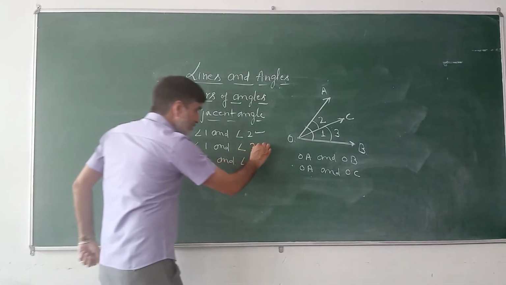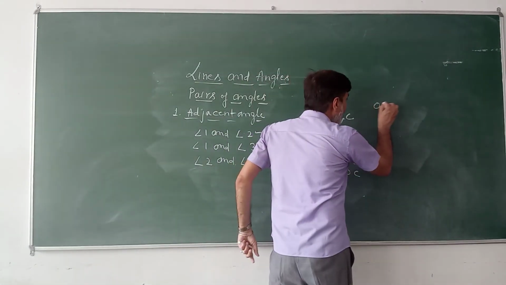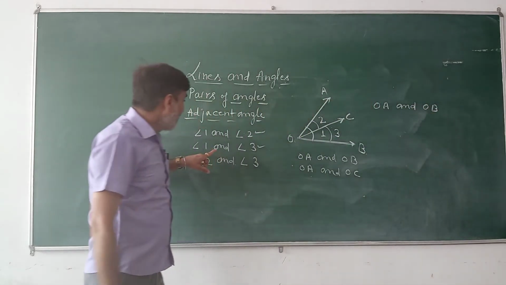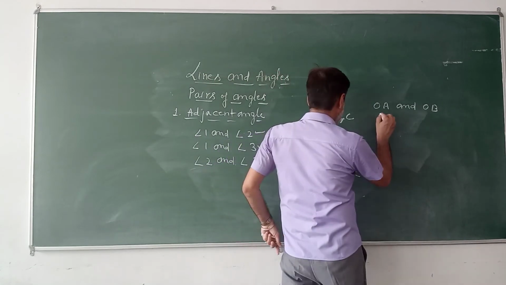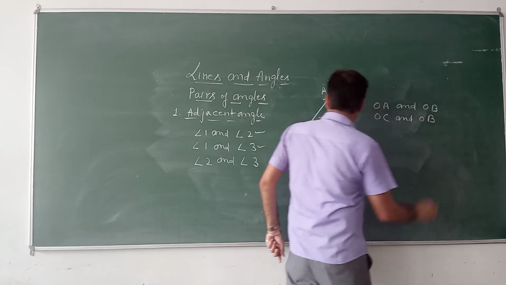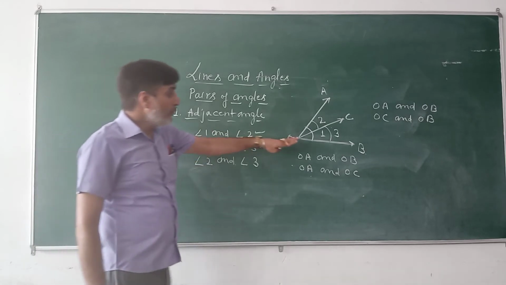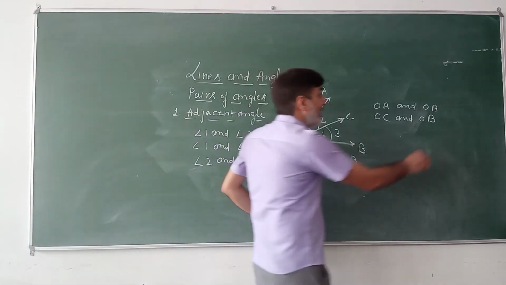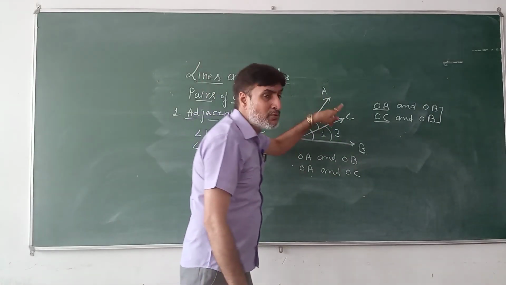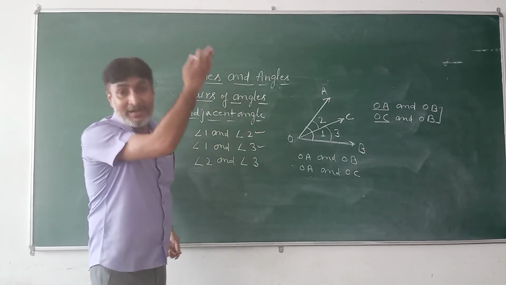Now let us discuss the second pair, angle 1 and angle 3. Again, angle 1 has two arms, OA and OB, and angle 3 has two arms, OC and OB. Here, students, we have this OB arm as the common arm, and these two non-common arms, OA and OC, are again on the same side of this common arm, in upward direction.